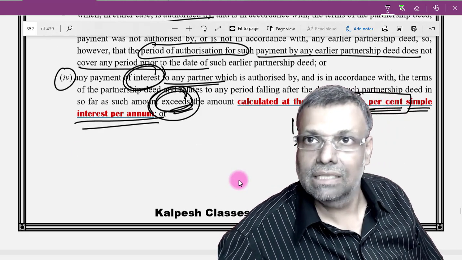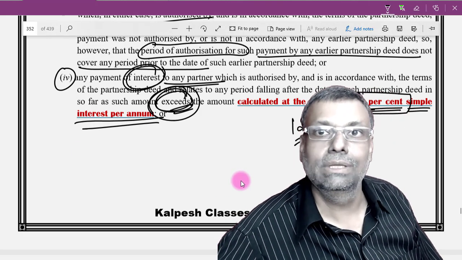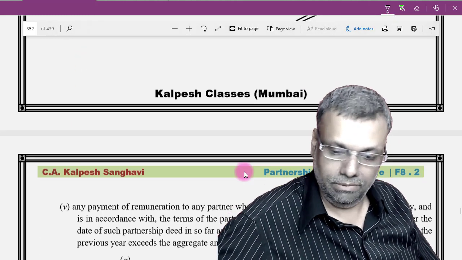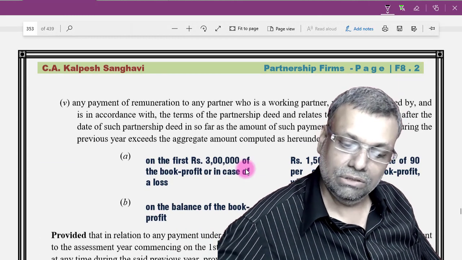The people who will say that it is an enabling section will say up to 12% is allowed. That also some people will say. That is okay, nothing wrong. Plain English wise, it is not okay.